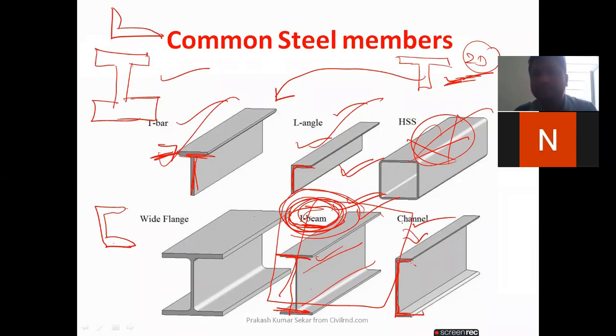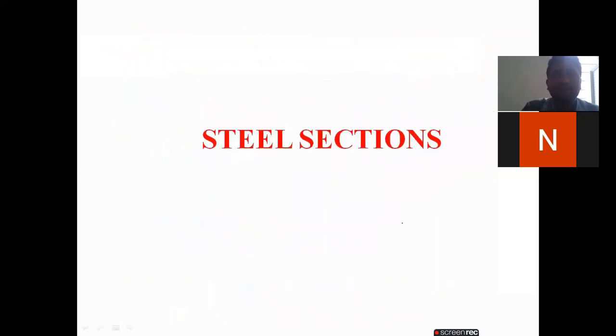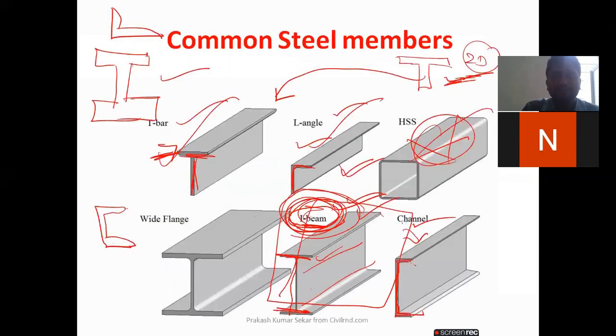Okay, my dear students, first you have to understand the theory. Then only you will design very easily. Why? Because you need to know what the flange is, what the web is, what the I section is, where we will use the I section, how much load is acting on it, what properties we have to design, and what checks we have to make, whether shear or moment, whatever it may be. But before that, you have to know the behavior and how the element looks. So now I will start with the sections.